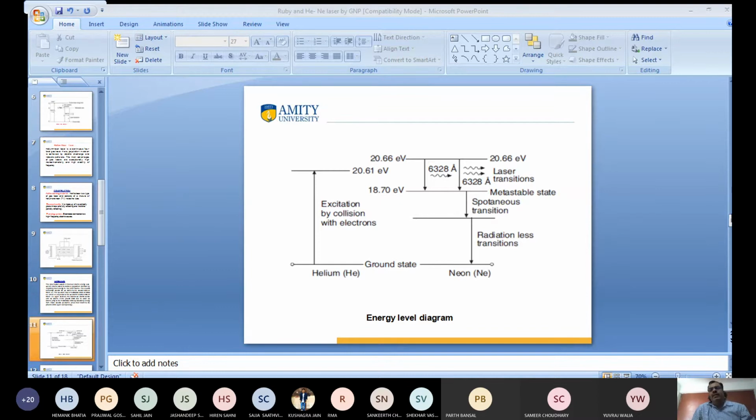Okay, you can say that the difficulty arising from the 3-level laser was removed by the 4-level laser. Anyone have any doubt? So I proceed further.